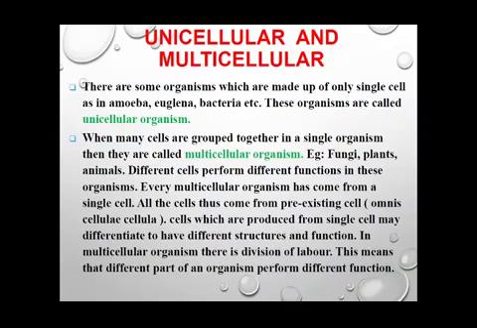Thus all the cells come from pre-existing cells, and that is omnis cellula e cellula. This was told by Rudolf Virchow, who after his several discoveries found out that all the cells come from pre-existing cells.